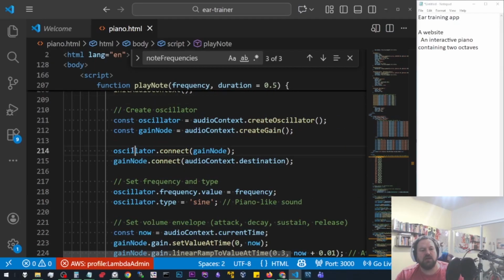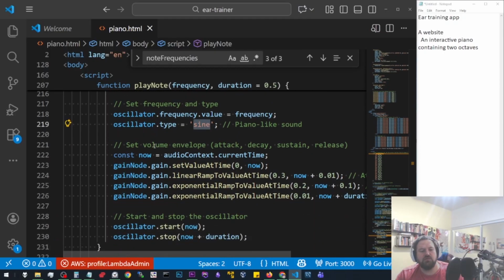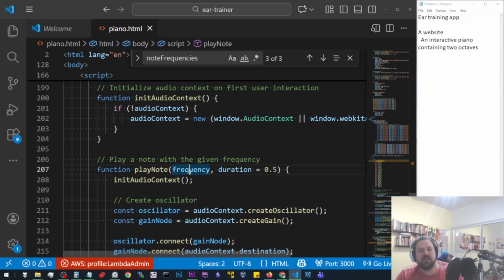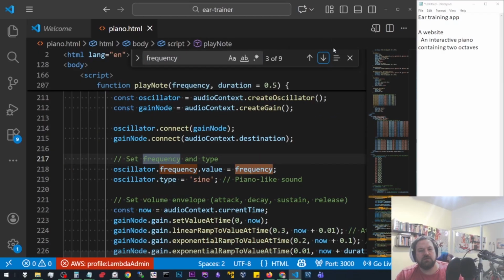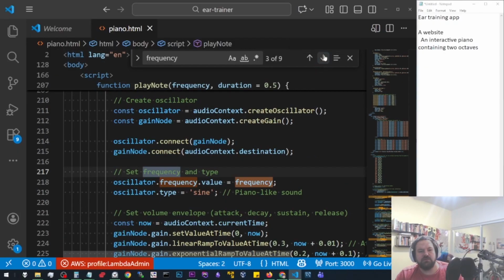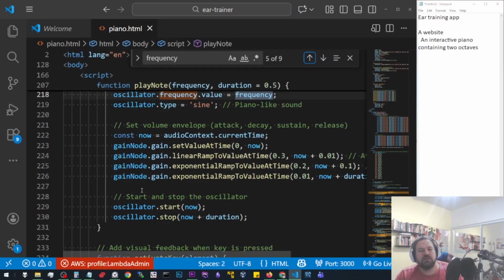You have a gain node and an oscillator and a wave, and I guess you multiply that wave at some kind of frequency, or I guess you use the gain, I suppose. Let's see what is actually done with the frequency here. Oscillator frequency, that value was frequency. Okay, so you're setting the oscillator. Yeah, you're setting a frequency for the oscillator. Okay, so you set a frequency for the oscillator, then you start and stop, right? I don't know what the gain node does exactly.